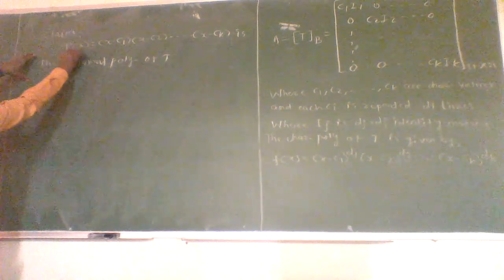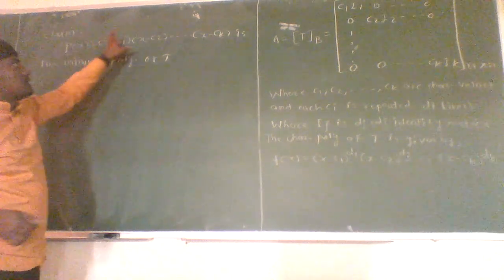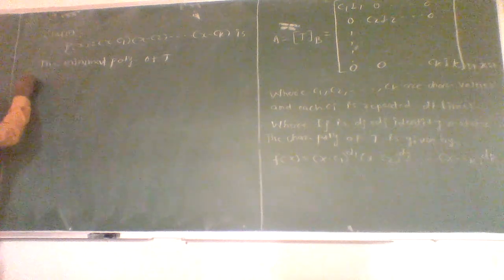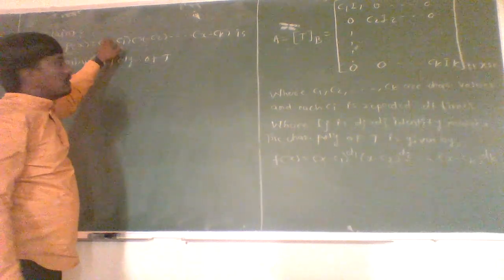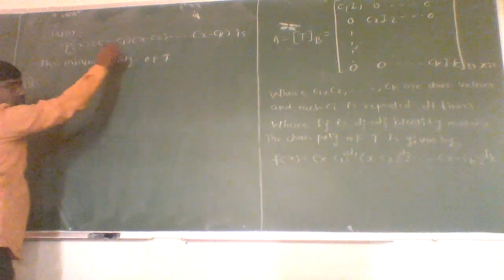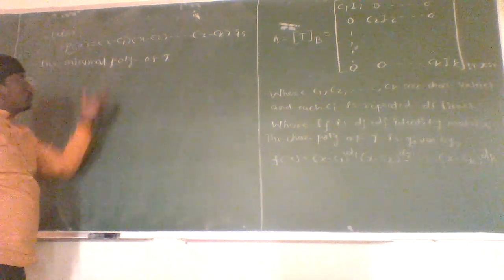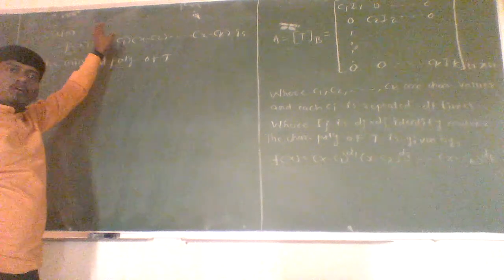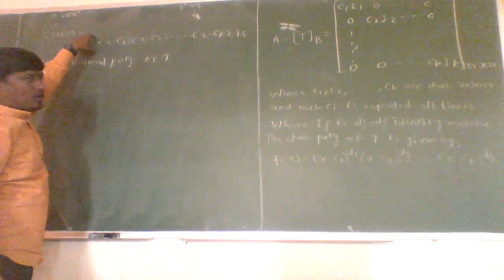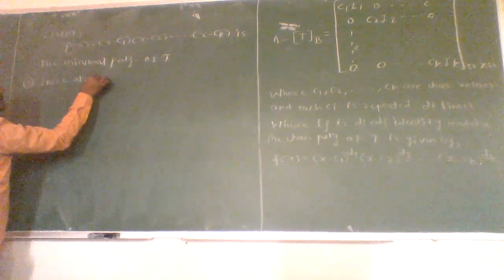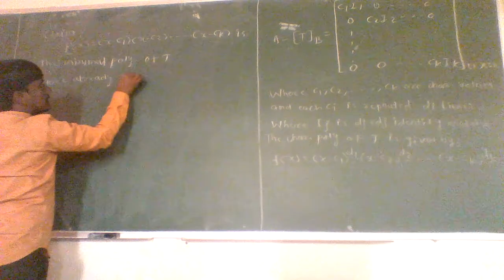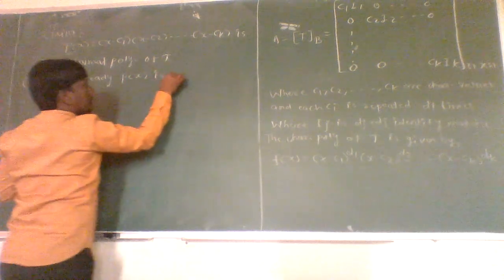Now, by its nature itself, the given polynomial P of x is a monic polynomial, since the coefficient of each x, which is a variable, is 1. So if we take the multiplication, then the coefficient of the highest term is obviously 1. Therefore, this given polynomial is a monic polynomial.